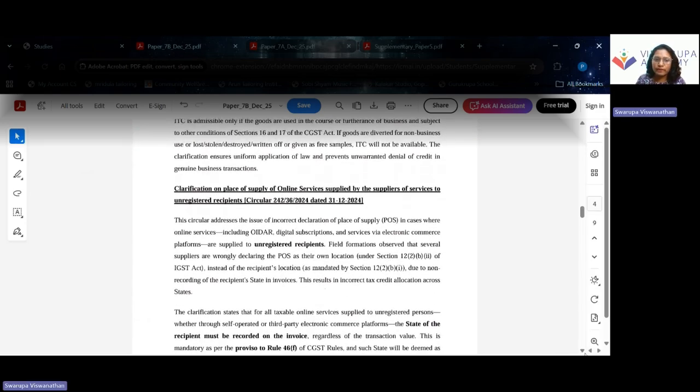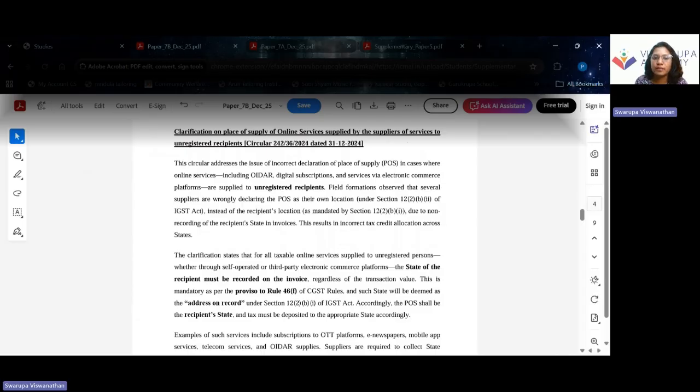Then the third circular, clarification on place of supply of online services by supplier of services to unregistered person. So when there is a supply of service to an unregistered person, and that too an online service, what can be regarded as the place of supply? This is mainly OIDAR services, where the online service is being rendered, like you can have photography services or you can avail the services of an AI platform,